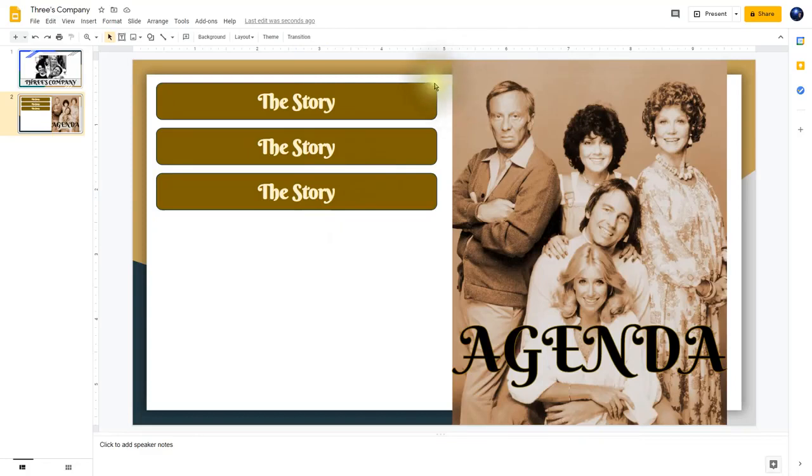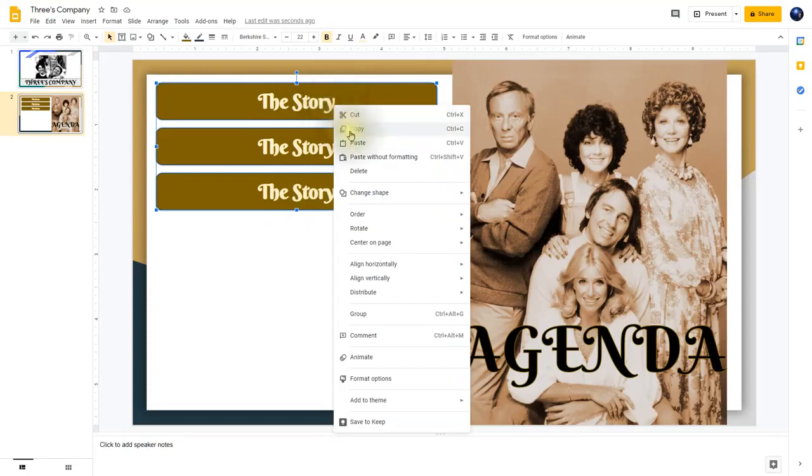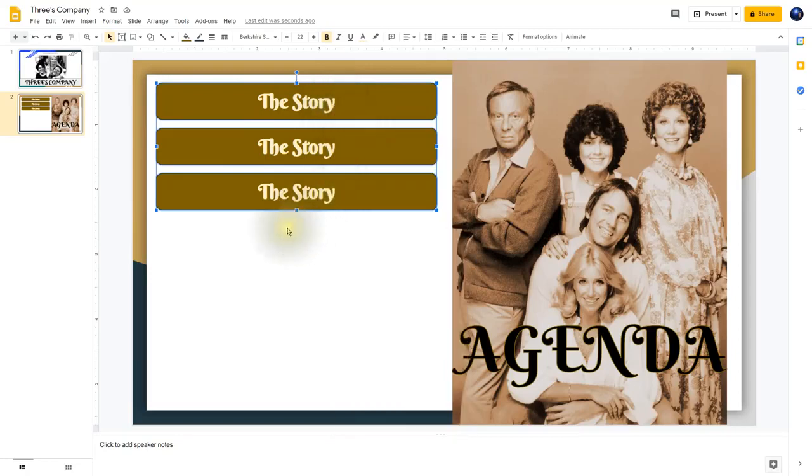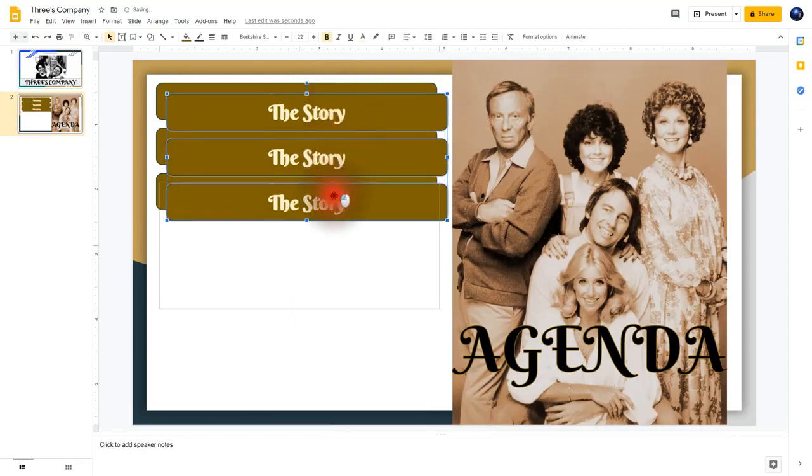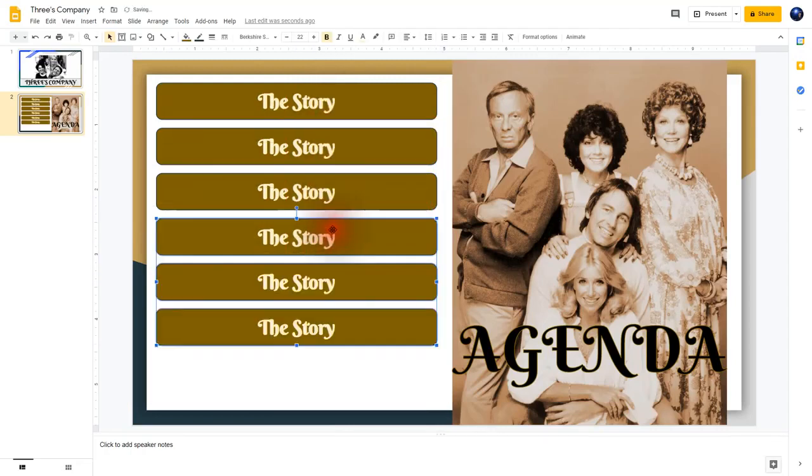Now what I can do is highlight all of these by going over to the corner, dragging, and then moving it down, and now they all become highlighted. Now if I right click on the first one, say copy, and then go down here and right click and say paste, now I have 3 of them that move as one. And now it's really easy to create all of your buttons with just a few clicks. So now I have all 6 buttons.